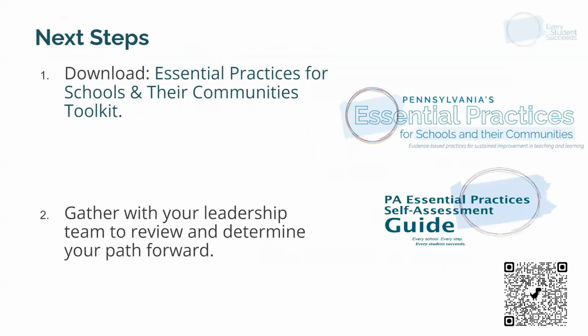So I have 2 next steps for you. 1, download the Essential Practices for Schools and Their Communities toolkit. You can do that through the QR code on the screen, or in just a minute, I'm going to show you where it lives on our website. Then gather with your leadership team, review this document, and start to plan your path forward. Let's go to the website.